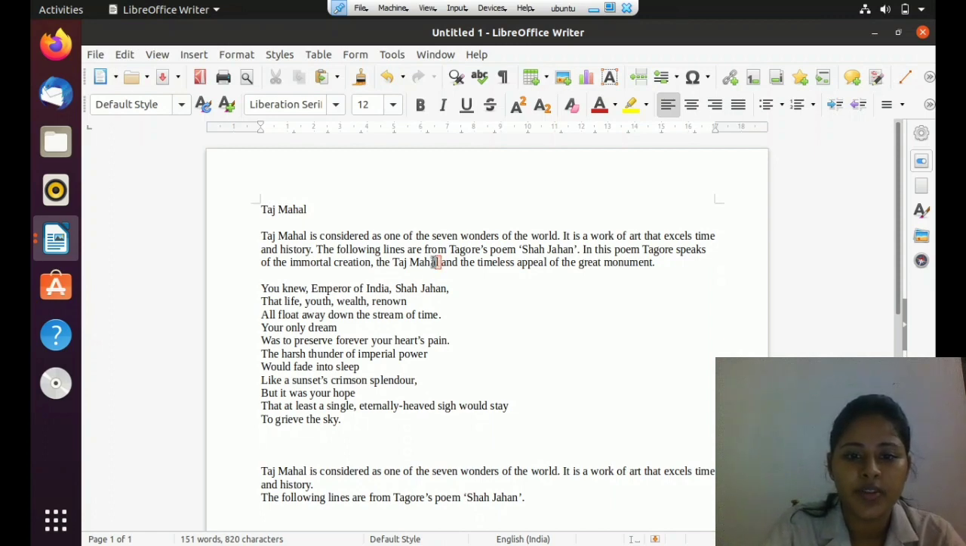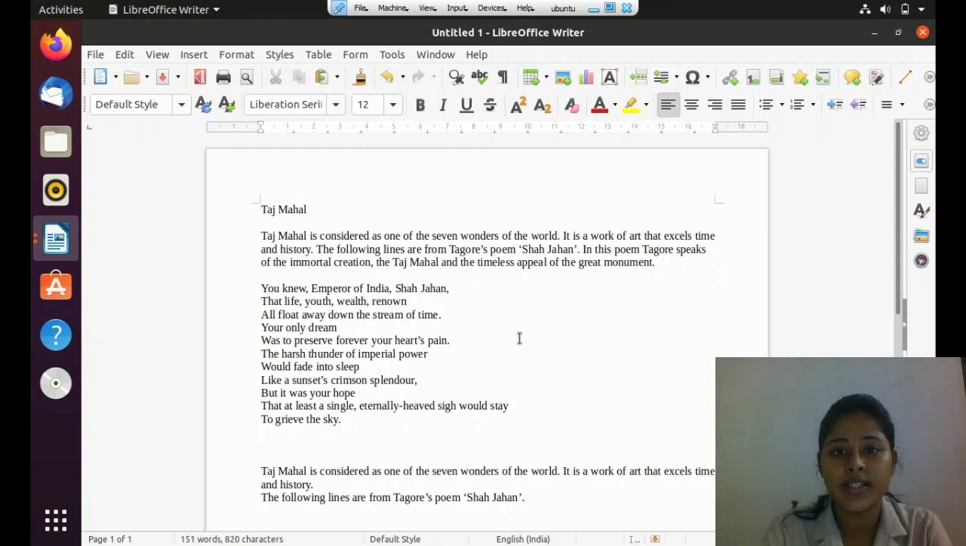Suppose I have written the word Taj Mahal incorrectly. See, I have written the word Taj Mahal incorrectly. I have to correct it. How can I correct it? First, I have to place the cursor after the word Mahal. Then, I can click on the backspace key on the keyboard and then delete the word Mahal and then I can type the correct word.